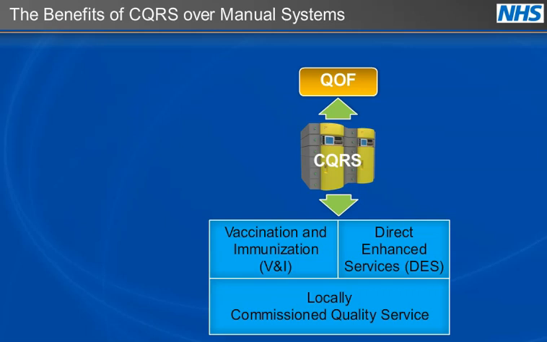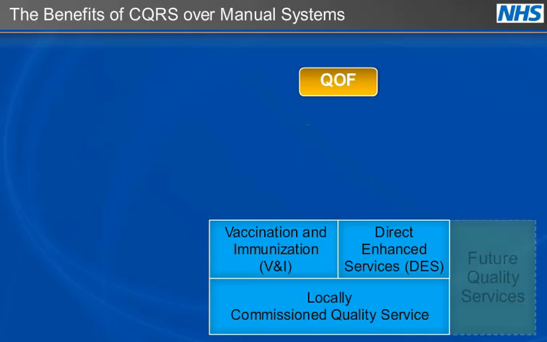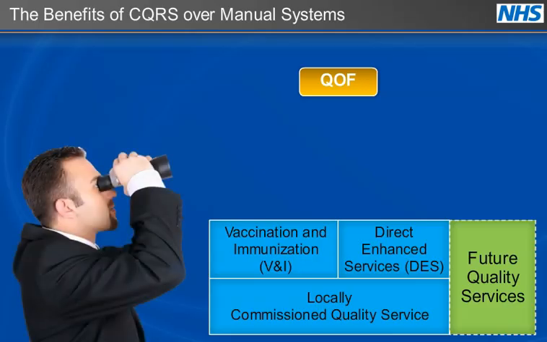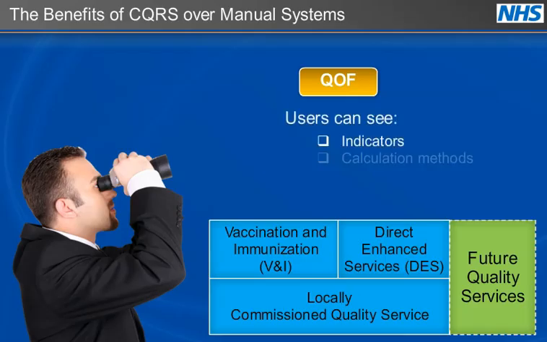CQRS supports quality services such as the QOF, Direct Enhanced Services, and Vaccination and Immunization. CQRS also has the ability to support future quality services when they are introduced. Participation in these quality services is recorded on the system, and the structure of the quality services is clearly visible to all users. For example, all users can see indicators, calculation methods, points, and thresholds that make up a quality service.